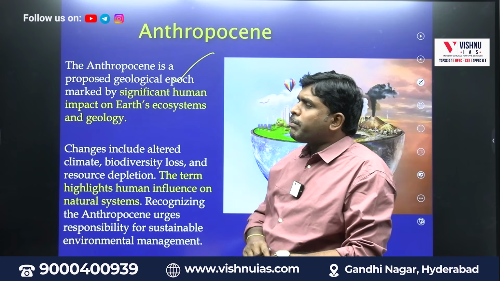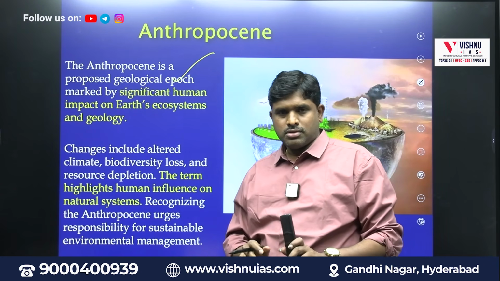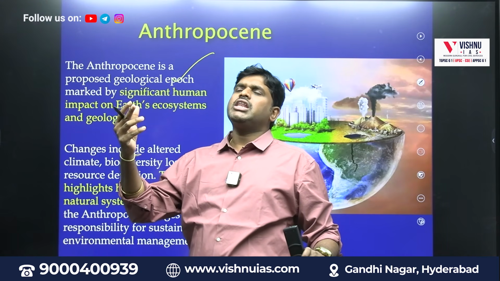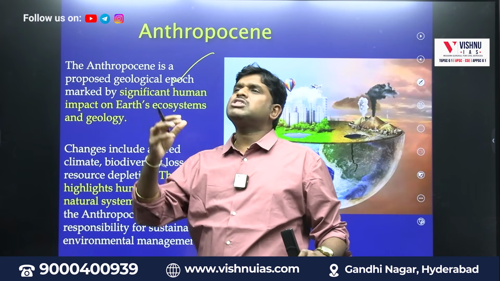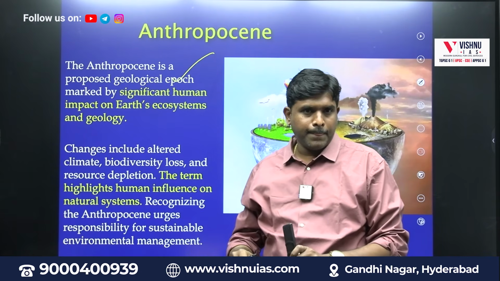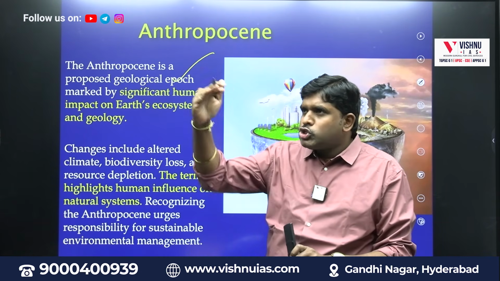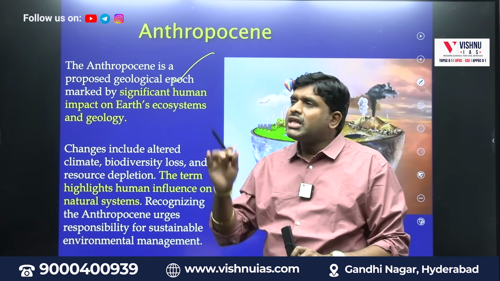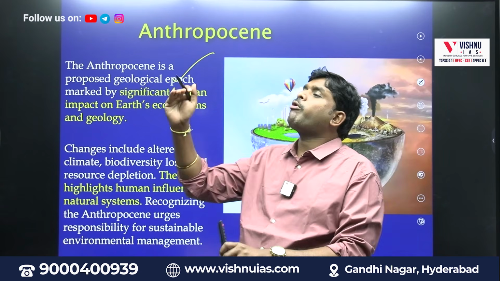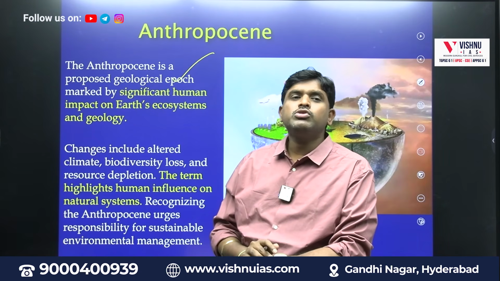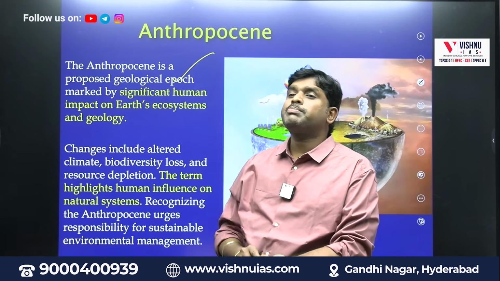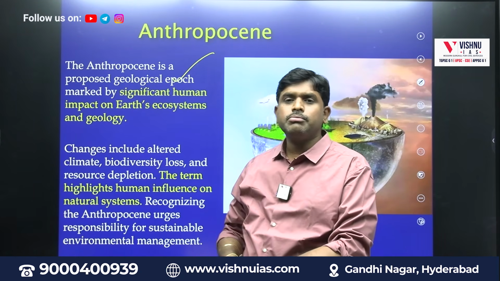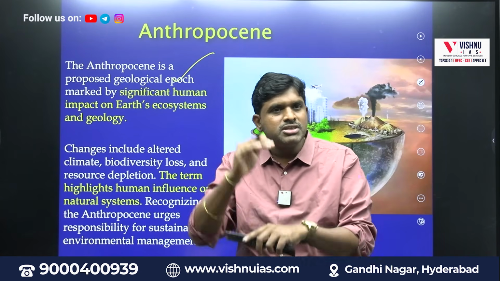The Anthropocene is a proposed geological epoch. We have Miocene, Pliocene, Paleocene, Eocene, some time periods like these in our history. We will look at them later. In our geological strata, in our timeline, there are some stages. From today to 1.5 million years ago, it is called Pliocene. From 1.5 to 2, it is Pleistocene. From 2 to 3, it is called Miocene. Like that there are some strata.